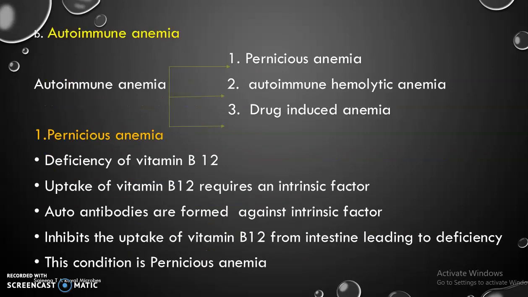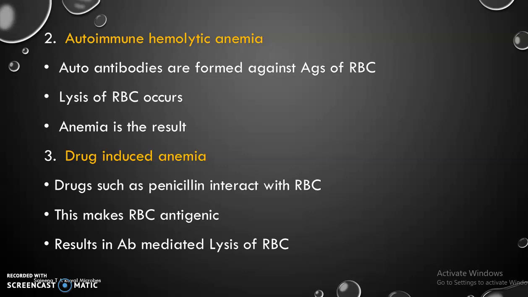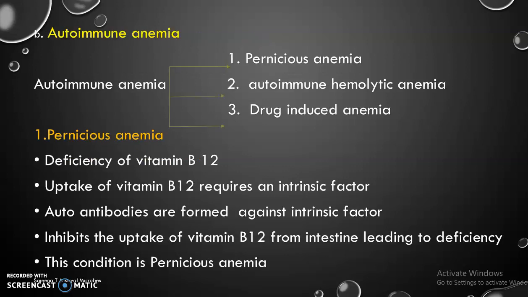Next is autoimmune anemia. Three types of autoimmune anemia can be seen: pernicious anemia, autoimmune hemolytic anemia and drug-induced anemia. First one is pernicious anemia. This is due to the deficiency of vitamin B12. Here autoantibodies are produced against an intrinsic factor which is necessary for the uptake of vitamin B12. Vitamin B12 uptake occurs from the intestine with the help of this intrinsic factor. Autoantibodies bind to the intrinsic factor, thereby inhibiting this vitamin B12 uptake, leading to deficiency, and the condition is pernicious anemia.